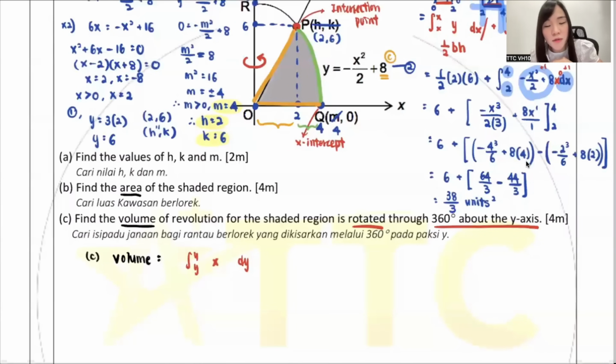So I write down the formula for you first, because you know that you must 100% use this, okay? So I'm going to use dy, with y in front and x inside. But don't forget, the volume formula always comes with a pi in front and a square on top, all right? So this is how the formula looks like, okay? Then the problem is, how do I find the volume? My dear, don't tell me your teacher straight away puts the values in. No, I don't think I can straight away put.